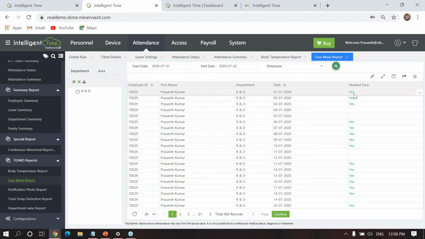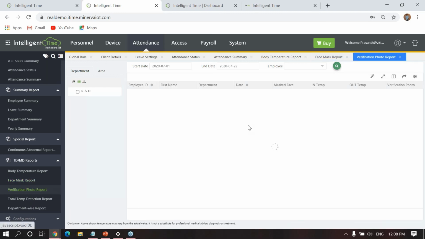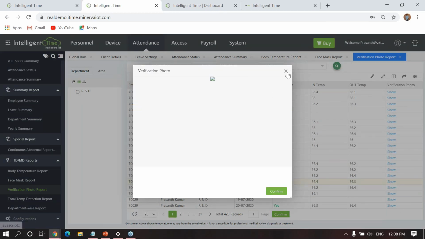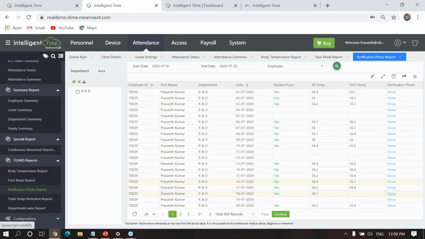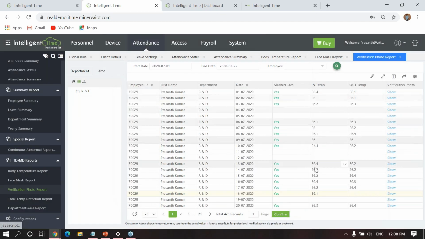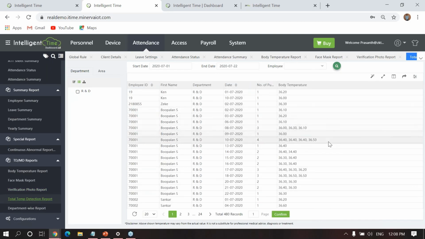If there is no face mask, it will show No with a red color mark. And verification photo. Here you can see the verification photo also. For example, if you click this one, you can see the verification photo, the real-time verification photo. And while exporting, you will get this report along with their photos. Okay. This is the overall temperature. If they make punches many times, all the temperatures will be displayed here.